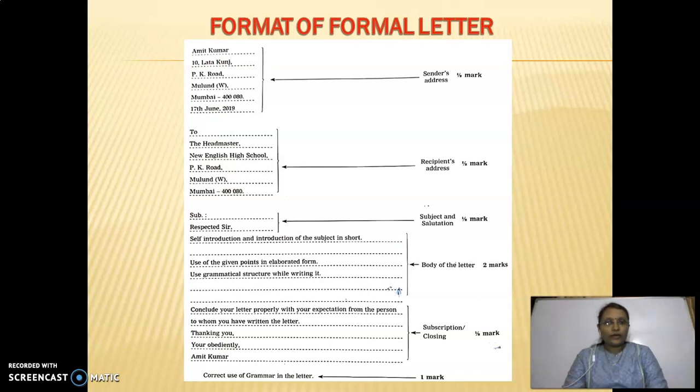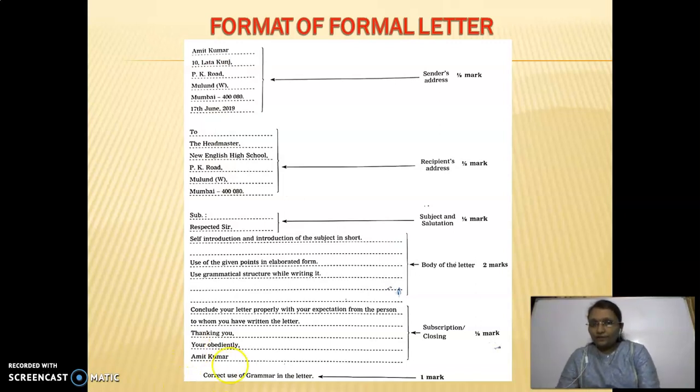Then thank you, and afterwards your obediently. Here you can change the word: your obediently, your sincerely, your faithfully. Here it is a formal letter, so keep in mind such words you have to write, which will be for half mark.